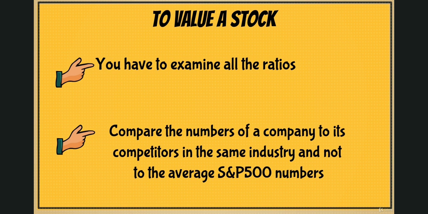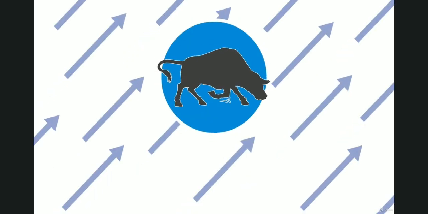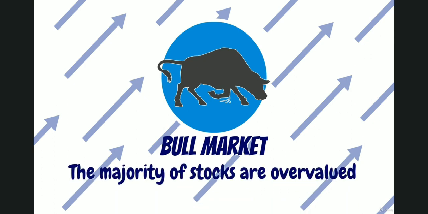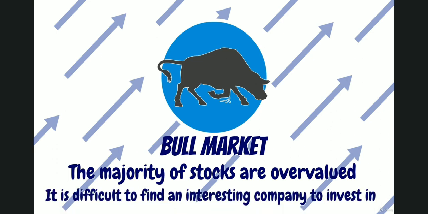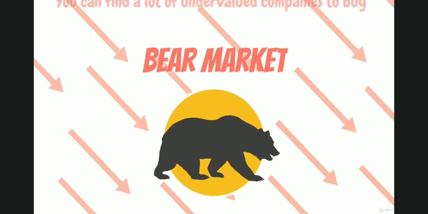We should also take note that in the last couple of years, we were and still are in a bull market. The majority of stocks are currently overvalued, so it is difficult to find an interesting company to invest in. In a bull market, it's difficult to find value. But in a bear market, you can find a lot of undervalued companies to buy.